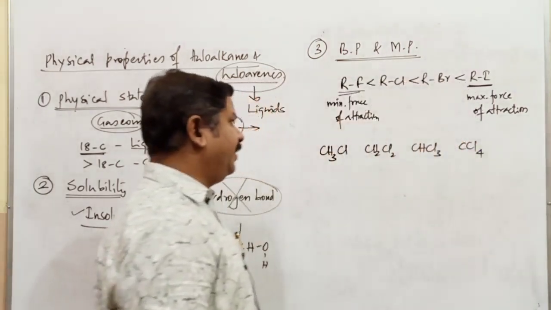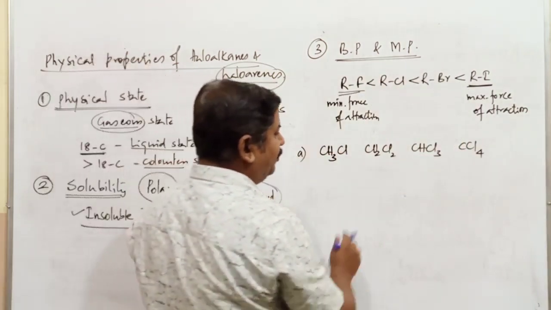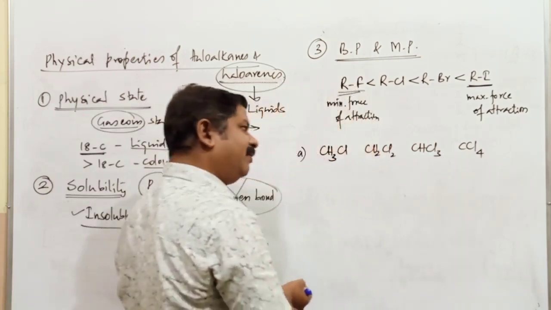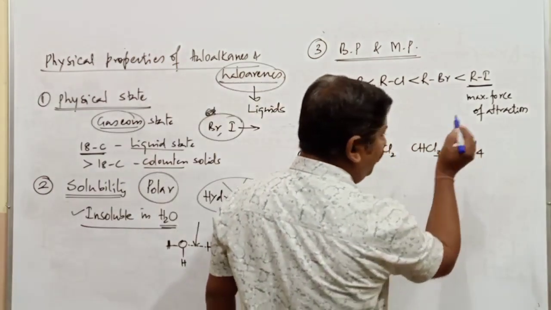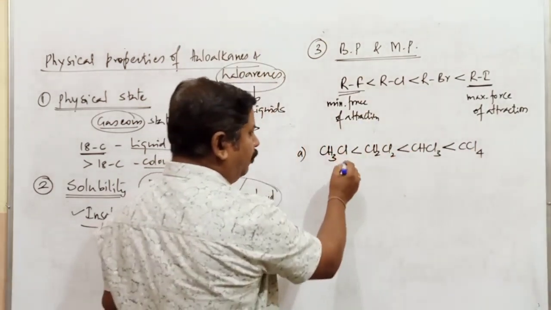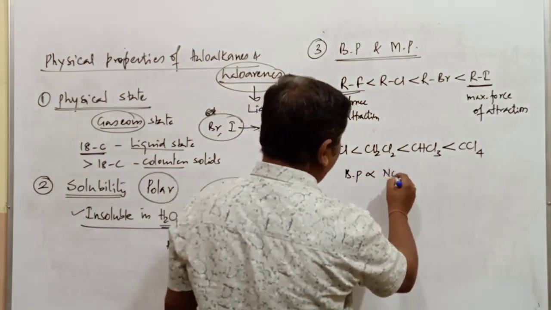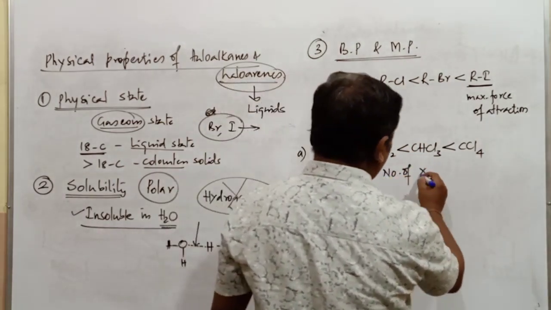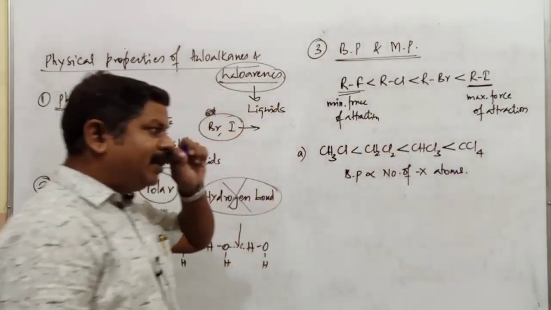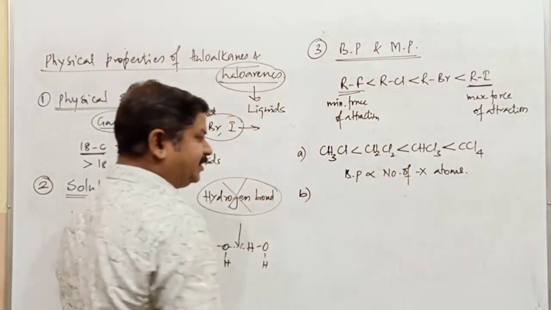These are all halogen derivatives. Here, the one with the highest boiling point will naturally be the compound with the greater number of halogen atoms. This is a compound with more halogen atoms compared to the next one, and this is the compound with the lowest number of halogen atoms. So boiling point is directly related to what? The number of halogen atoms. The greater the number of halogen atoms, the greater the boiling point of the respective compound.